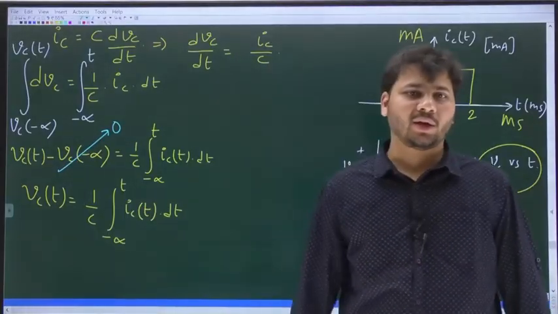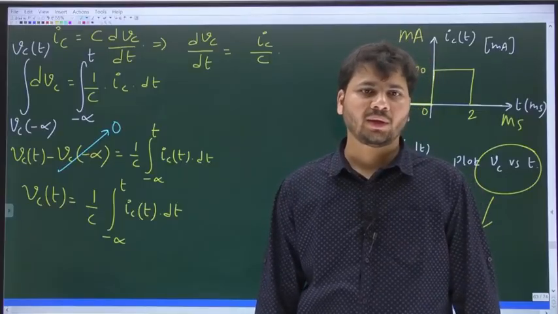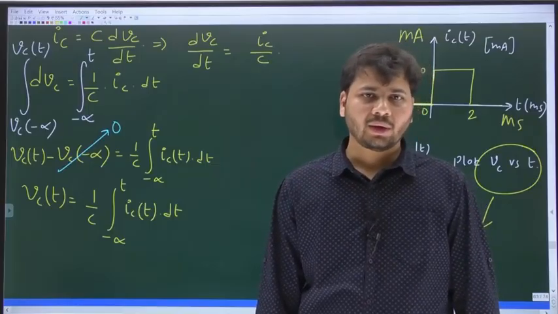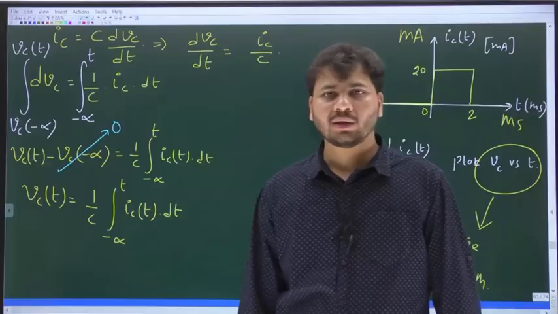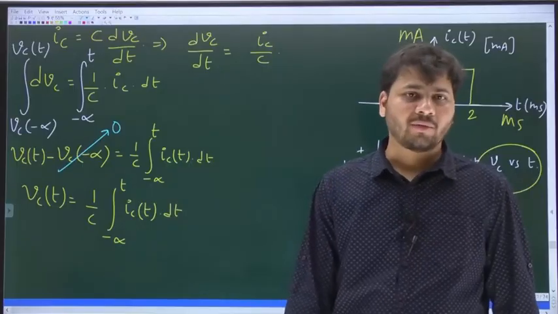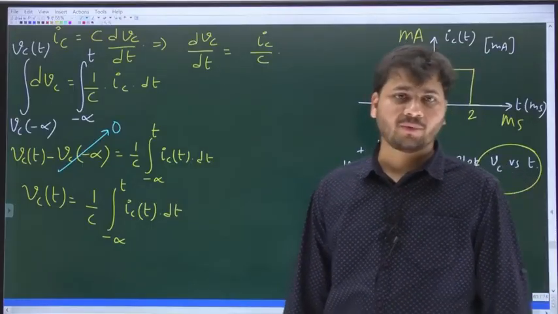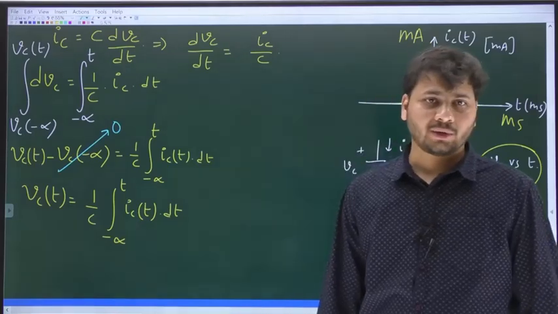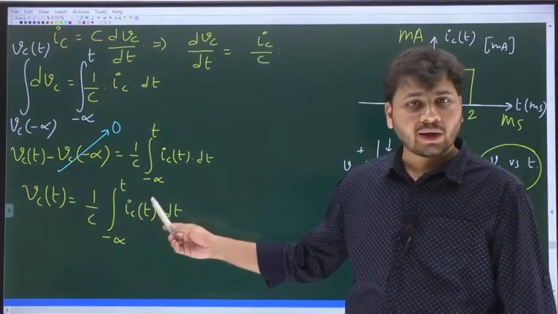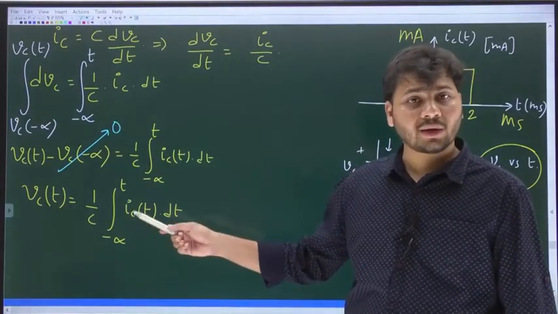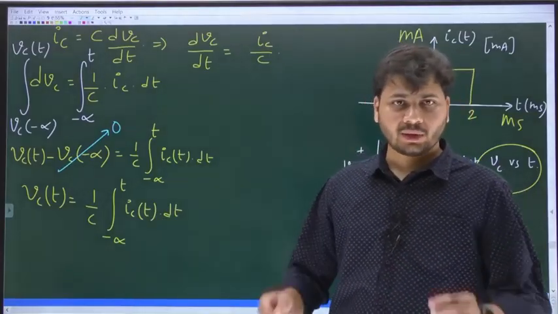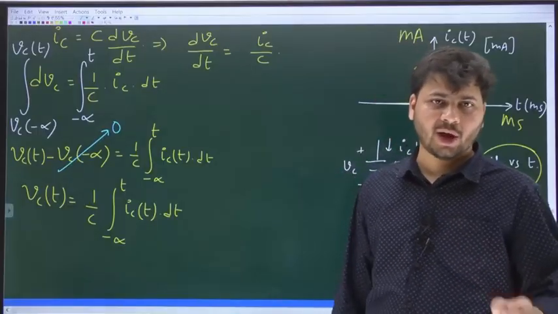Voltage across the capacitor at any instant is equal to the area under the current waveform from t equal to minus infinity up to that instant.